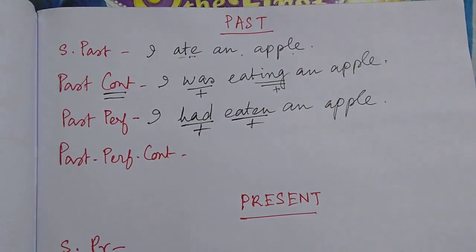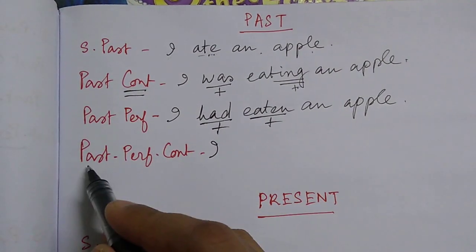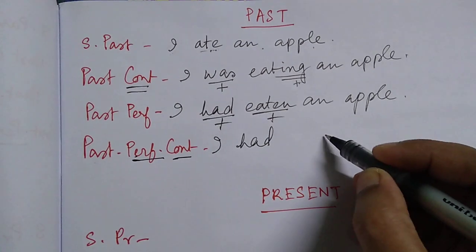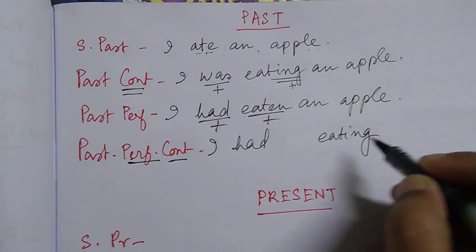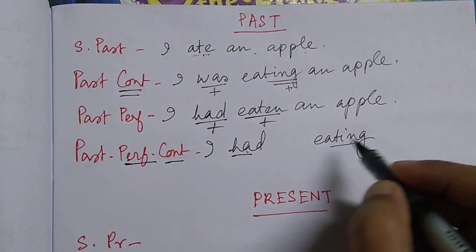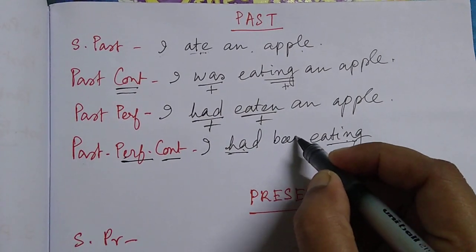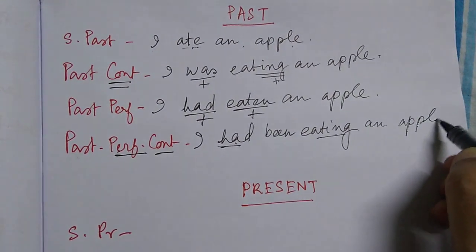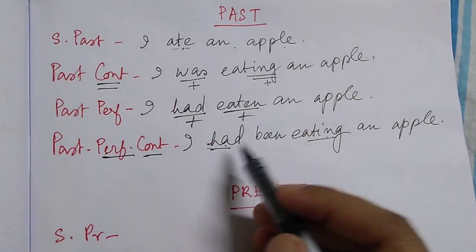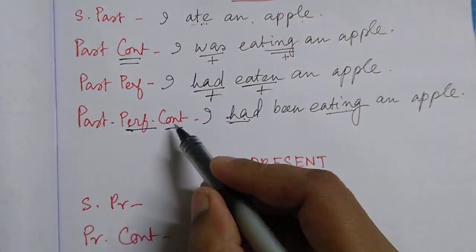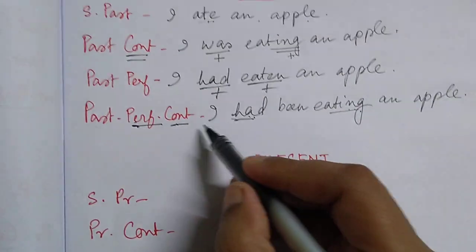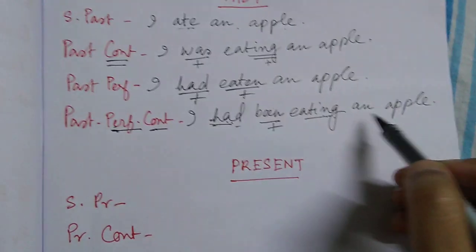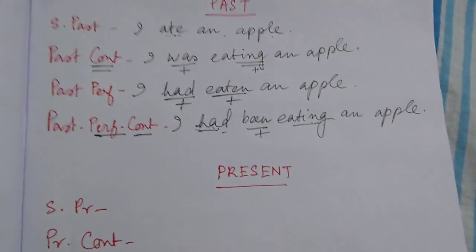Past perfect continuous. Now, perfect, so had; continuous, so eating. And to make both bonded, you have to give an extra been. I had been eating an apple. You understand that? Why did I do it? Once more: for perfect, had; for continuous, ing; and to make those two go together I have added an extra been. So I had been eating an apple. That is the past perfect continuous.